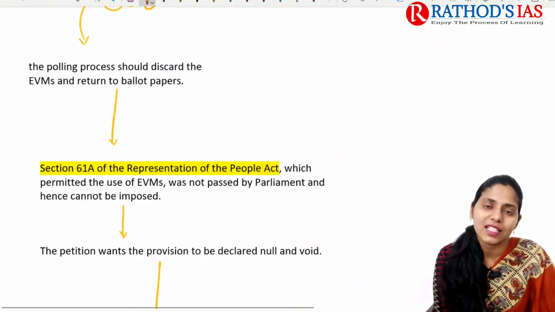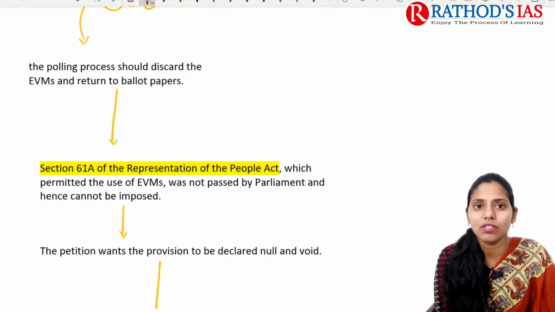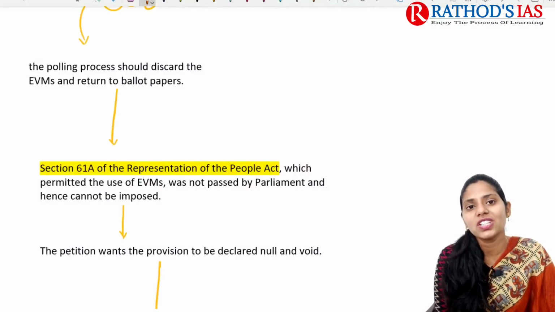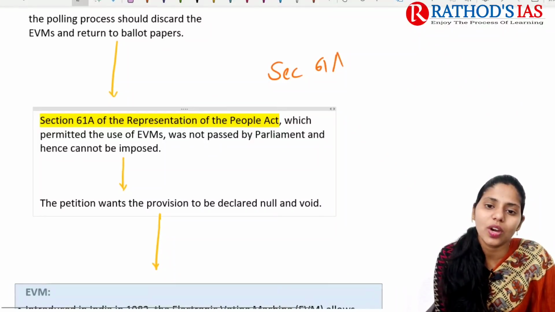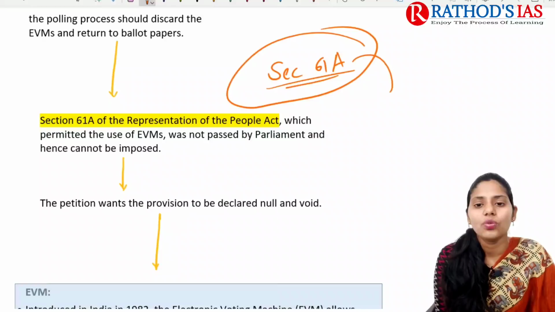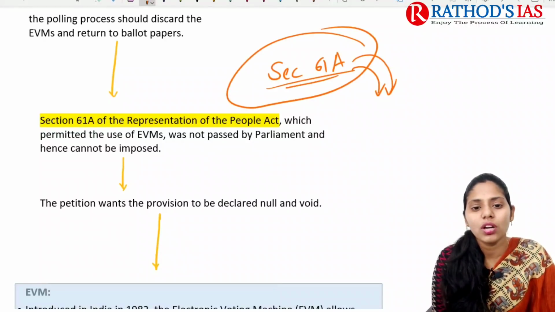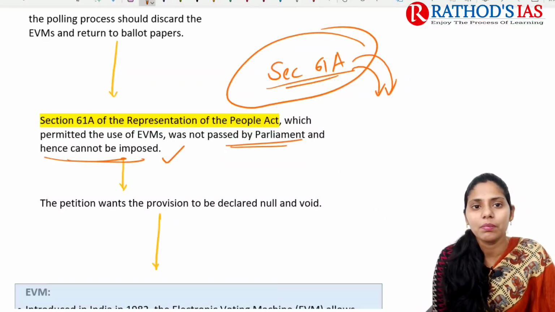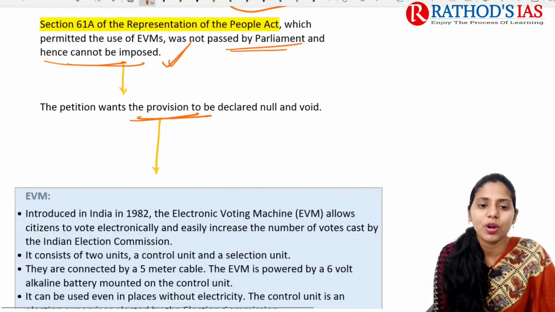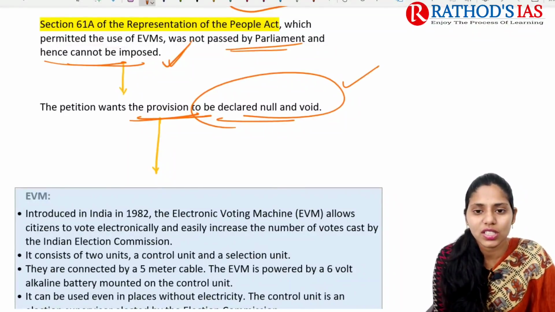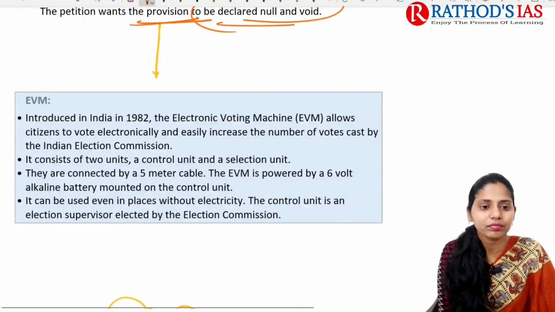If you are talking about details, the petitioner asks that the polling process should discard these EVMs and return to ballot papers. Section 61A of the Representation of People's Act permitted the use of electronic voting machines, but it was not passed by Parliament, hence it cannot be imposed. But we introduced these EVMs despite the bill not being passed. So the petition wants the provision to be declared null and void. This is the demand of this PIL.